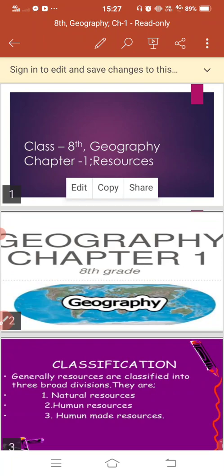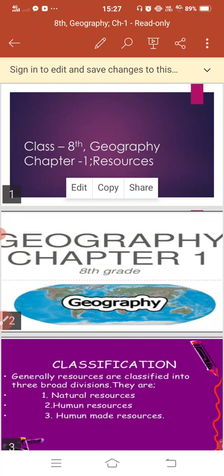Today we'll start with geography, the first chapter, which is called Resources. First I'll give you a brief introduction about the chapter. Here we will see how these two kids are helping their mother clean the house. Our lesson holds three characters and one virtual character. The first two characters are Mona and Raju, and the third character is their mother, and virtually their father.